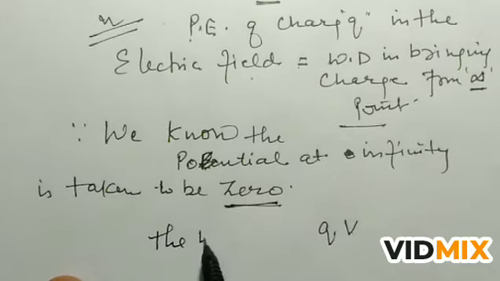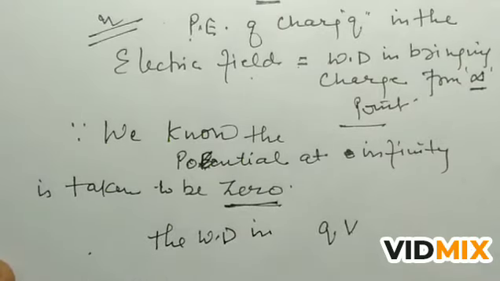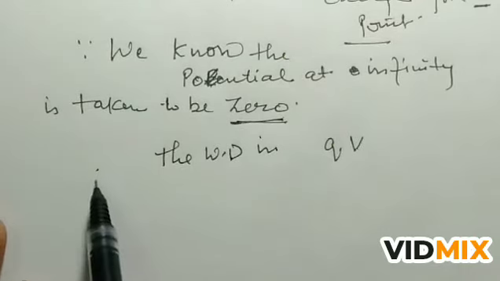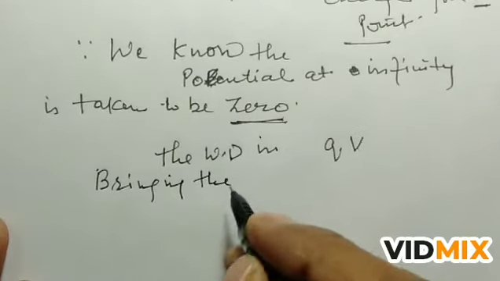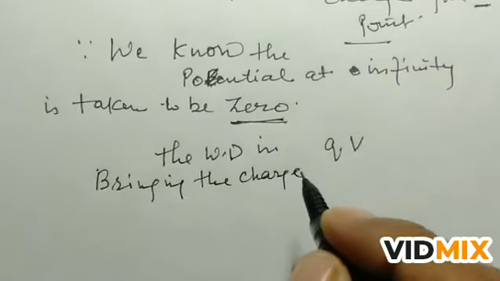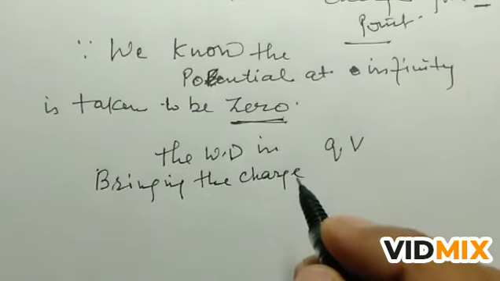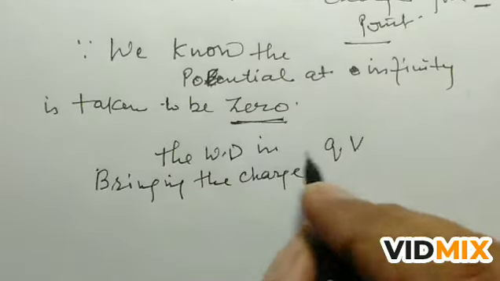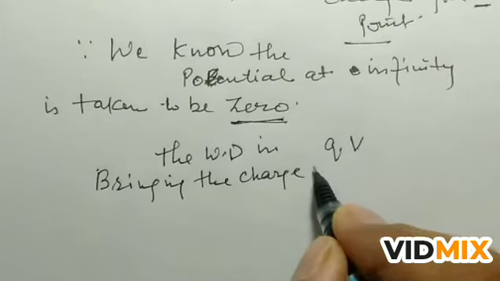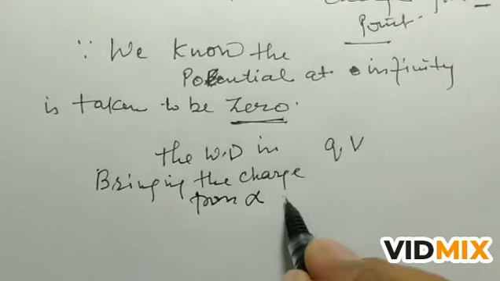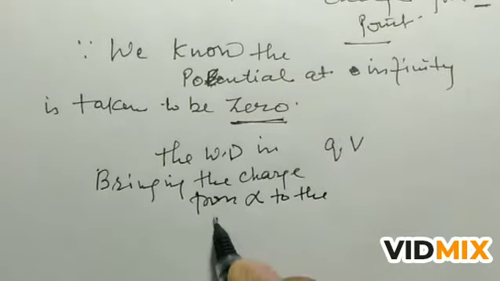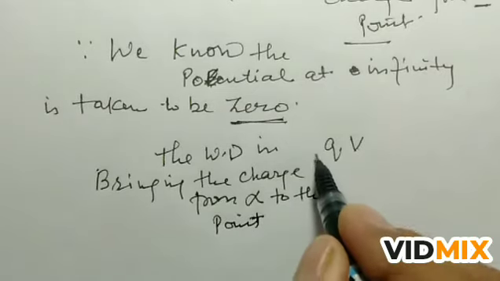The work done in bringing the charge from infinity to the point is equal to QV.